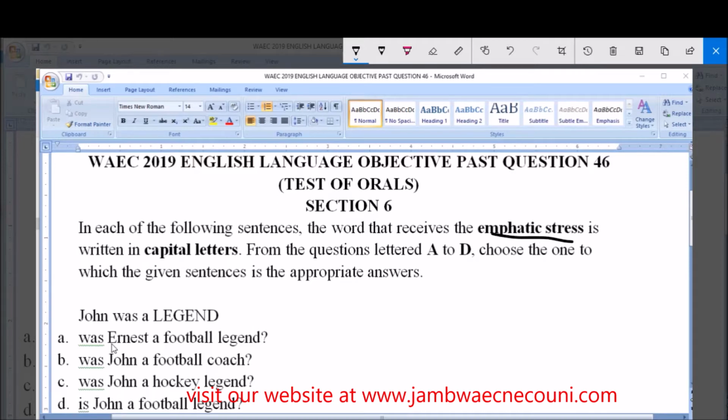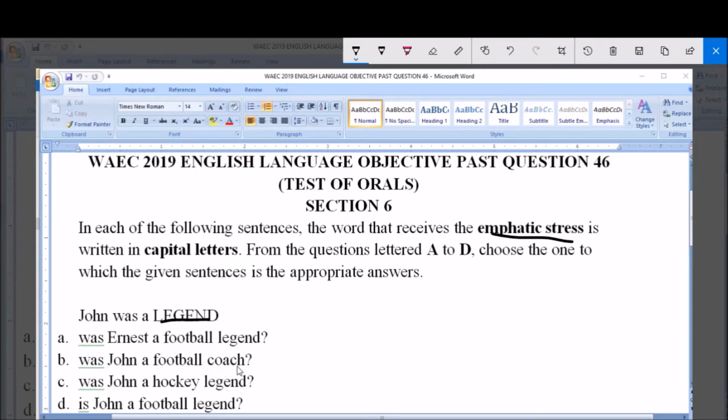Now this is the sentence. John was a LEGEND, and legend is the word with the emphatic stress. A, was Ernest a football legend? B, was John a football coach? C, was John a hockey legend? D, is John a football legend?